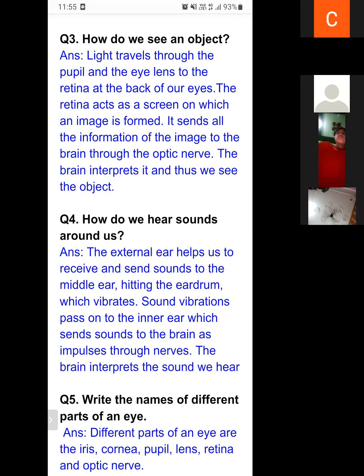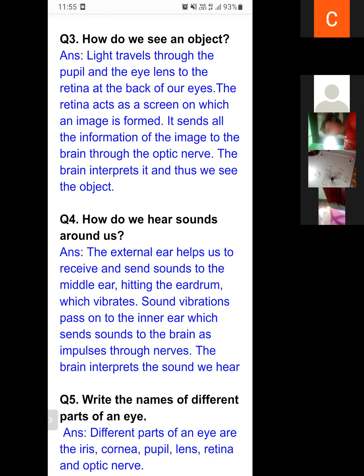That eardrum will start vibrating, and these vibrations are sent to the brain with the help of nerves. Then our brain will understand these vibrations, and in this way we can hear sounds.